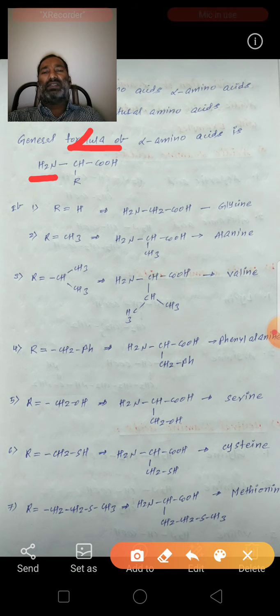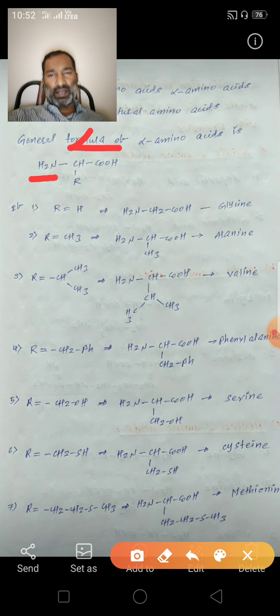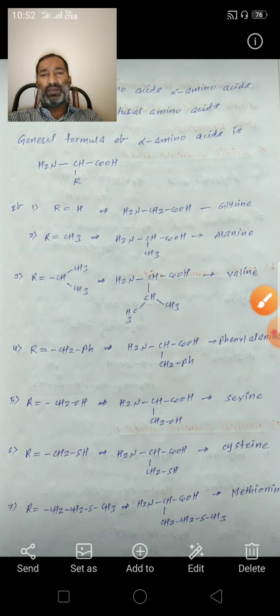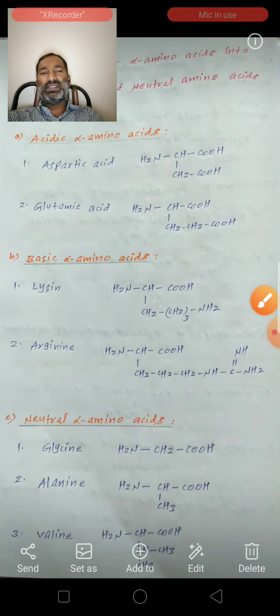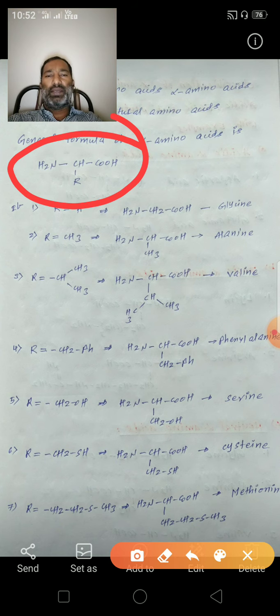This is the alpha carbon with respect to the COOH group. So this alpha carbon contains the NH2 group, so it is an alpha amino acid. This is the general formula of alpha amino acids.